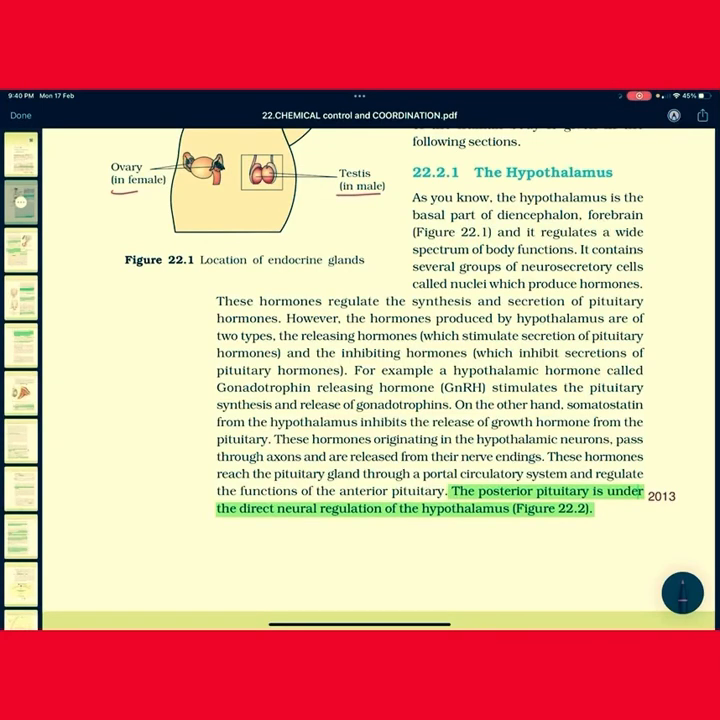As you know, the hypothalamus is the basal part of the diencephalon, the forebrain, and it regulates a wide spectrum of body functions. So the location is important here. The hypothalamus is present at the basal part of the diencephalon and forebrain.